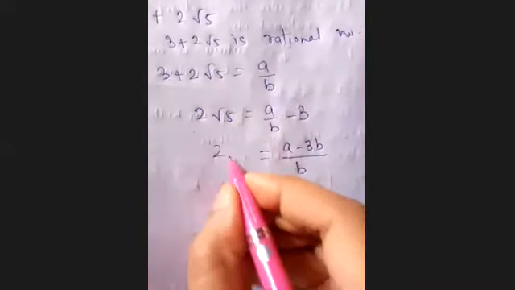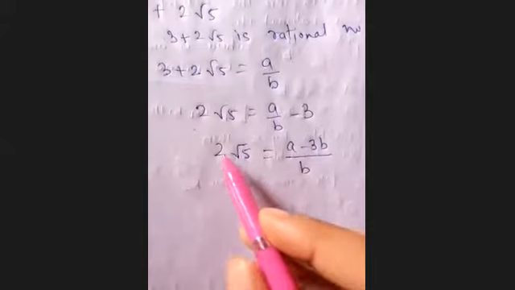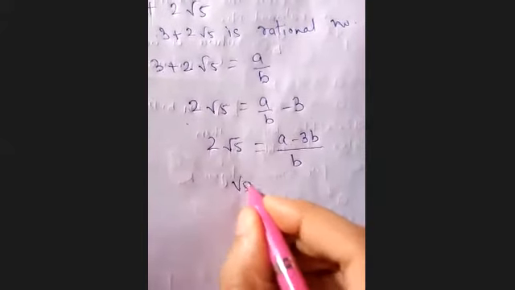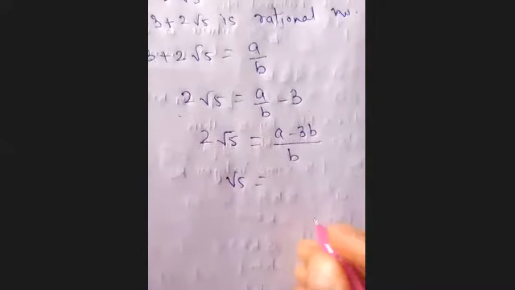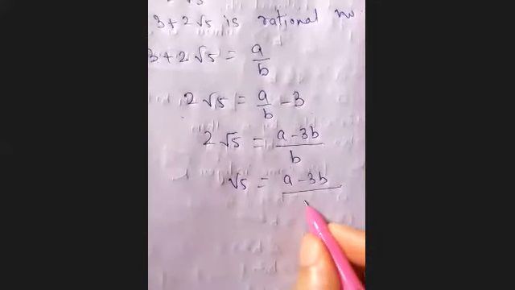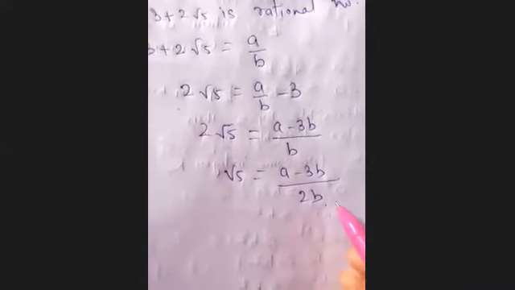This is 2 root 5. What I have told you, this root 5 which you see in the question, you have to separate it. It means you also have to remove this 2, transpose it. Now I am transposing this 2 to the right hand side.